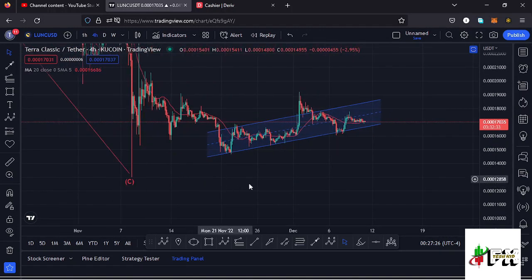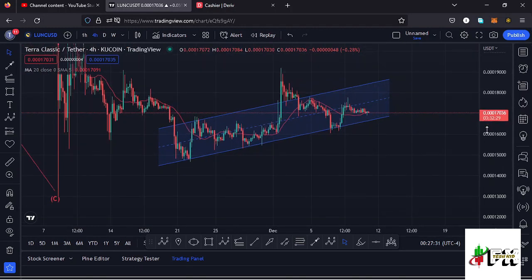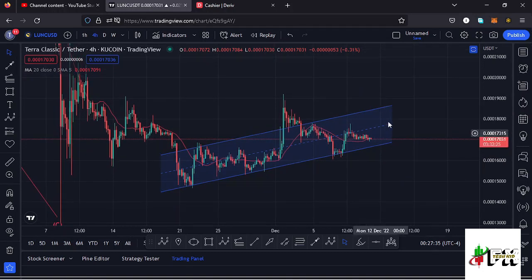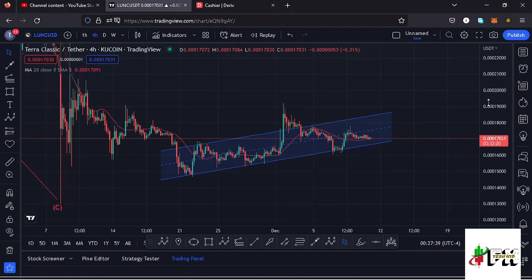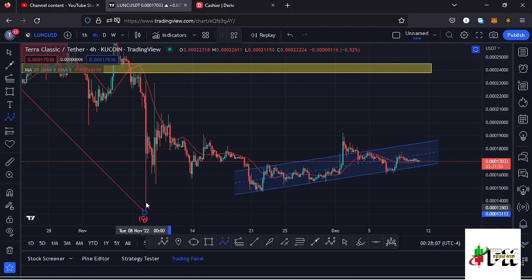and in that movement there are chances that we might be able to break out of the channel, maybe to the upper side or to the lower side. And in case we see a breakout out of the channel to the upside, then there are chances that we might continue obeying the Elliot wave structures that I have over here. And if I draw my Elliot wave structure over here, we can have that low that we made in the formation of that higher Elliot wave count 2 as the low for that first wave. Then we saw this impulsive movement to the upside in the formation of a first wave.